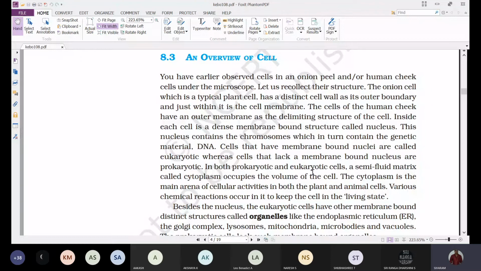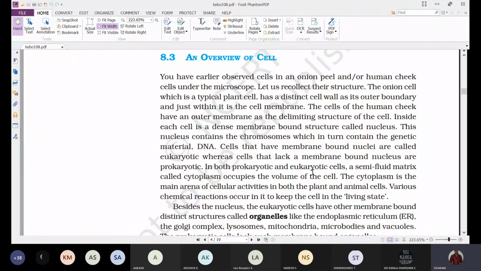Okay, and next, what does this nucleus consist of? This nucleus contains chromosomes, which in turn contain the genetic material, that is the DNA. So when you observe the nucleus, what is present inside the nucleus? Chromosomes, which in turn contain the genetic material.